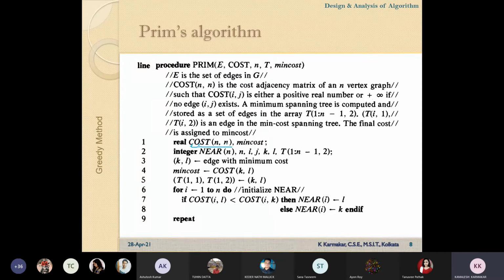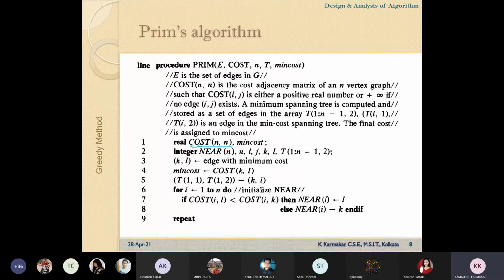Its dimension is n cross n. For simplifying the problem, we are representing it using an adjacency matrix. So the graph has n number of vertices, and this cost matrix will be given as input. So after getting this input, now we have to start with a vertex.